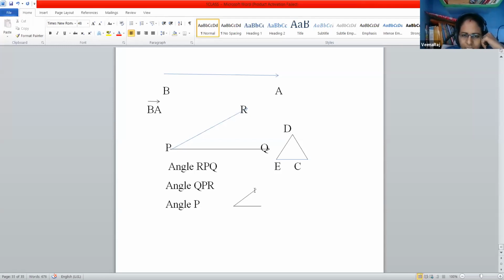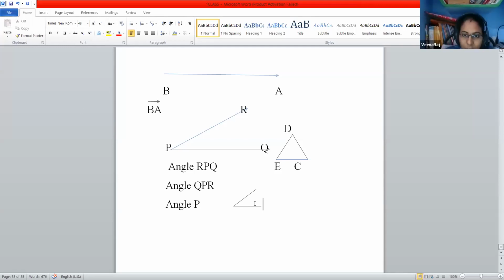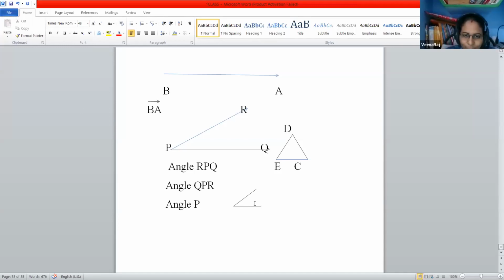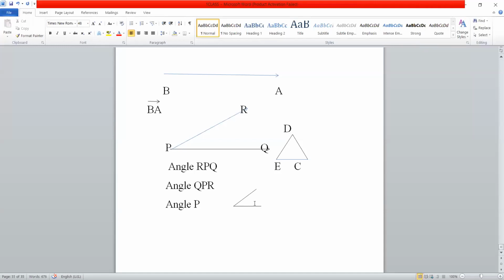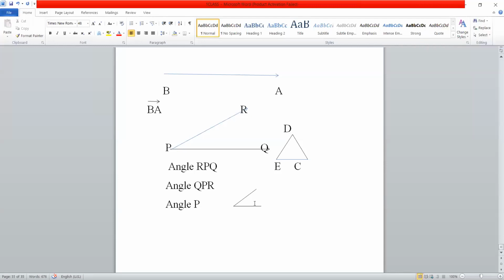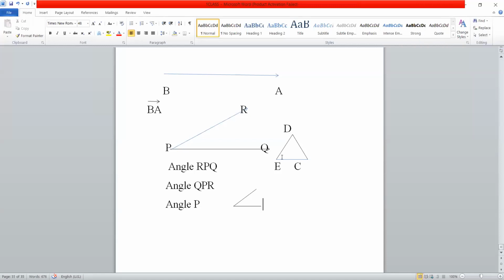So how can we measure this angle? What is the measurement of an angle? We are not asking about the instrument. What are the measurements of an angle? Degrees are the measurements. Okay, measurement of an angle is degree.